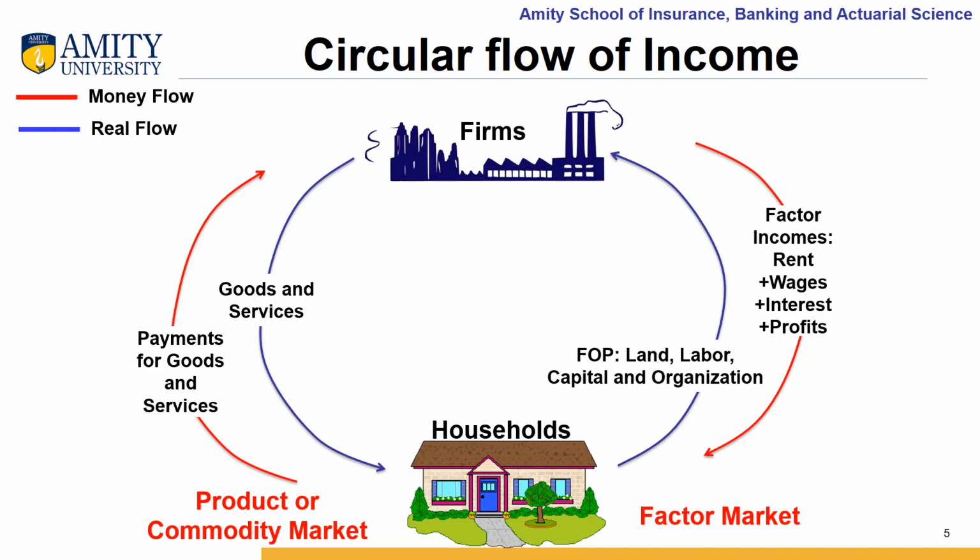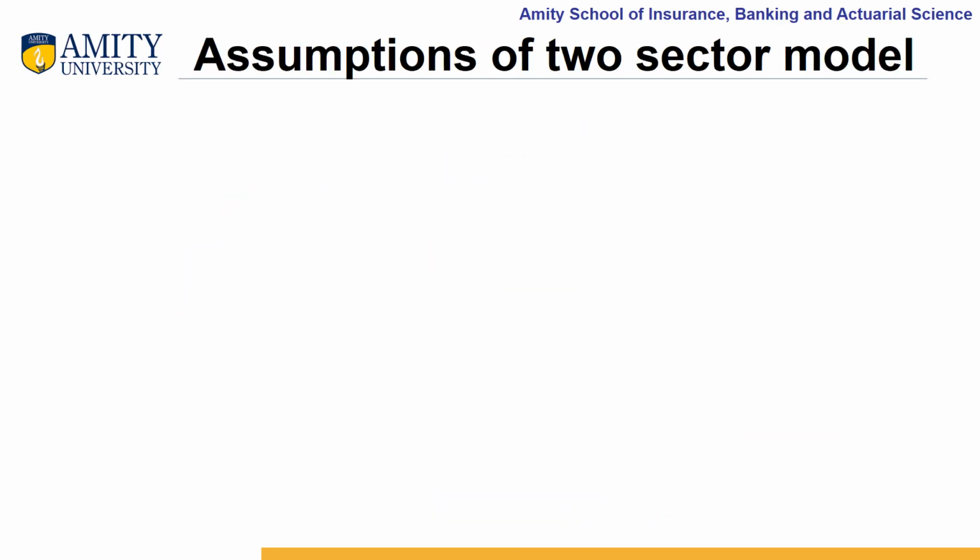This flow of income from the business firms to the households and from the households to the business firms will keep on going in a circular flow. That is the reason we call it circular flow of income in a two-sector model. You have just understood the circular flow of income in a two-sector model.